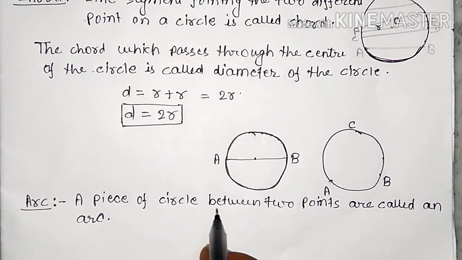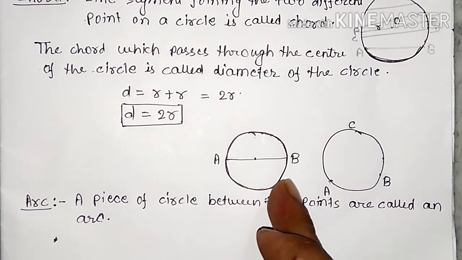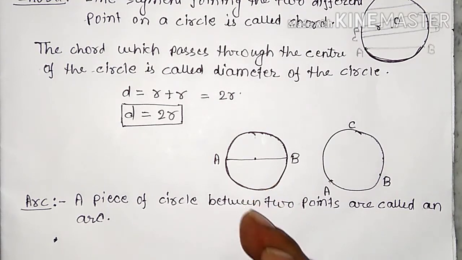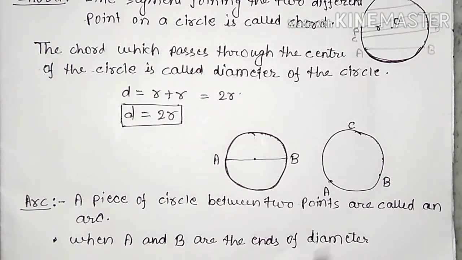A piece of a circle between 2 points is called an arc.